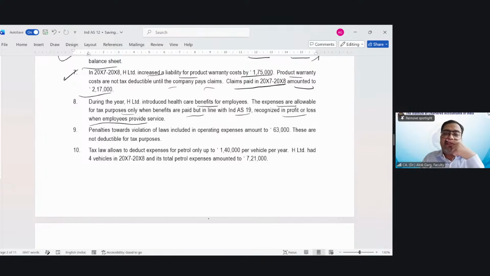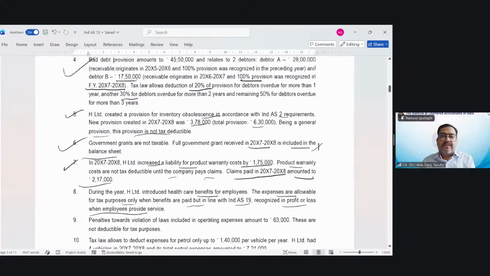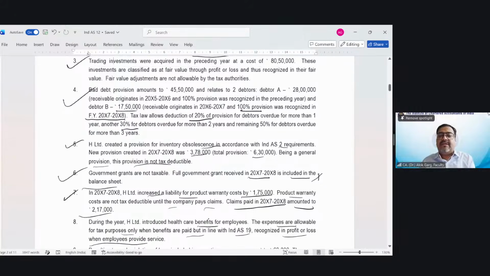According to Ind AS 19, it has to be recognized on an accrual basis. So basically, this company has introduced it during the year.